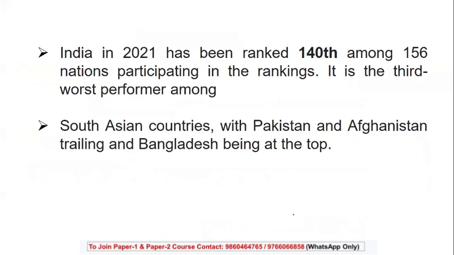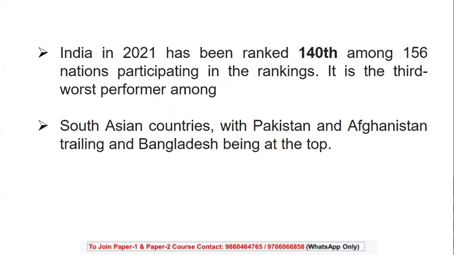As I said, in 2021, India was ranked 140th among 156 countries participating in the ranking. It is the third worst performer with respect to gender parity. So you should be able to keep this in mind, especially the students who are doing MCQ.